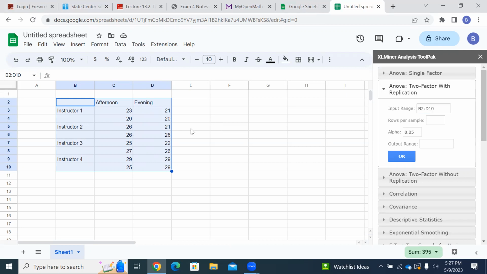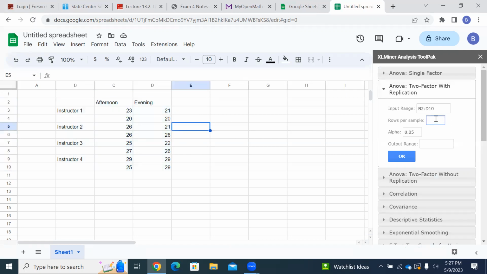Put all that. Now, the common mistake is to only go right here and just say, okay, I got it. No, you missed the titles. Up here, you've got to have the titles for the top and the titles for the side. That won't work. So that's why you've got to start in the blank upper left corner and go like that, getting the titles in the top and the side.